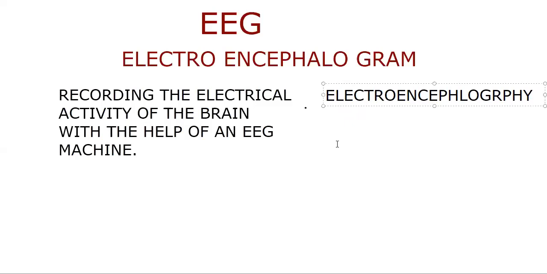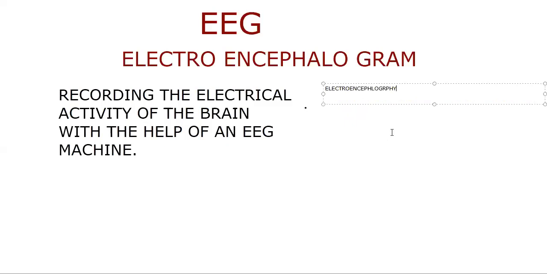So, what is electroencephalogram then? Electroencephalogram is that graphical recording. Graphical recording of the brain electric waves is called electroencephalogram. Okay, so during this particular process, the EEG machine is going to be used.